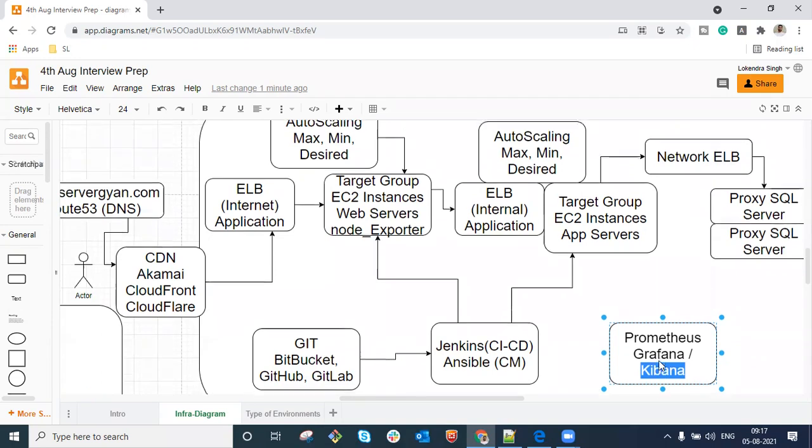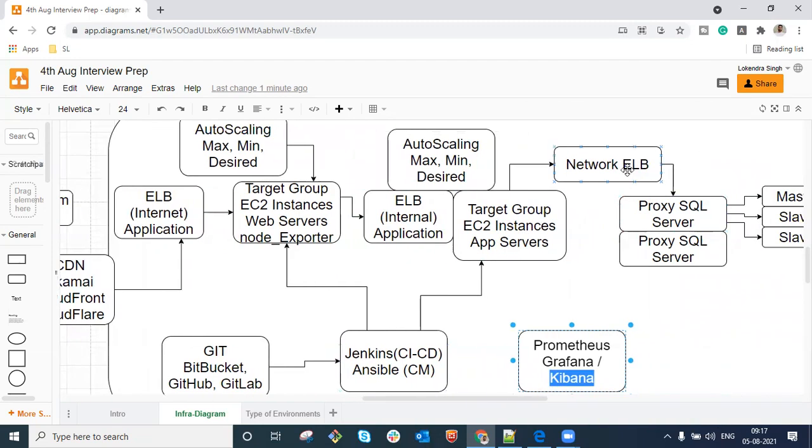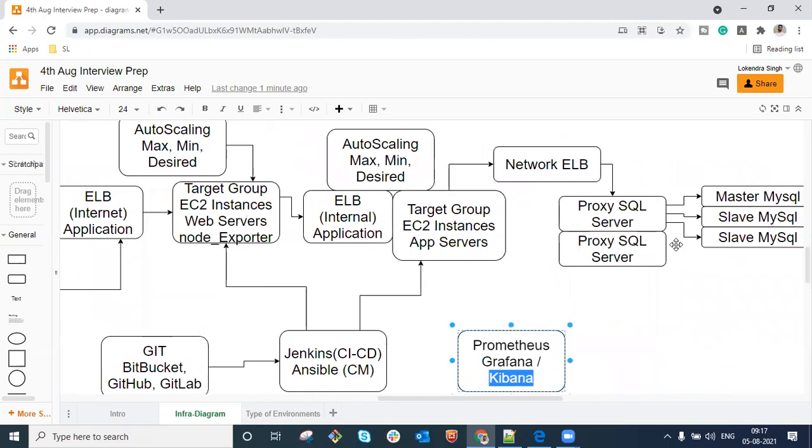So guys, this is how you are going to explain it: you are using Bitbucket, Jenkins, Ansible, Prometheus, Grafana, Kibana, and a CDN. You have an elastic load balancer, an internet-facing load balancer for the web server, an internal application load balancer for your application servers, and a network load balancer for your ProxySQL servers placed on top of your database. You are using an auto scaling group here.